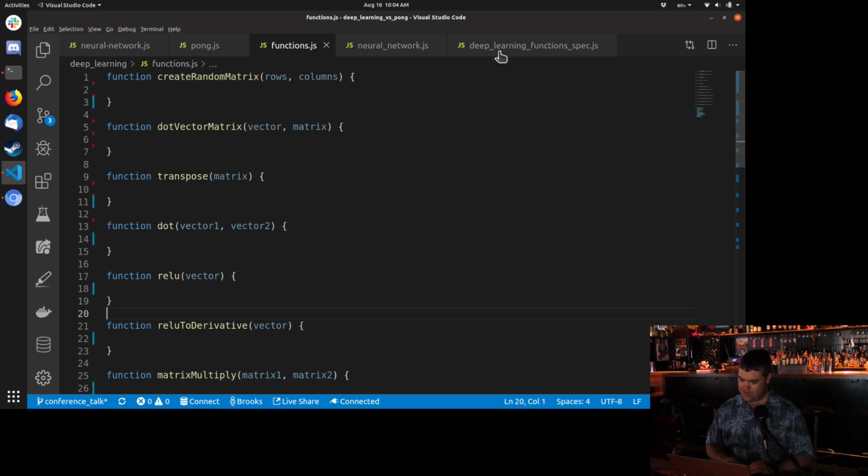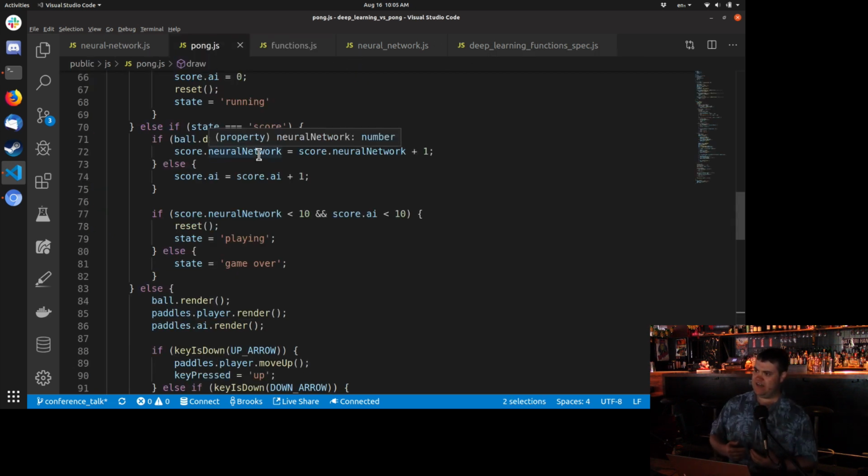So what I did to create the game, I'm using P5.js. How many of you have heard of P5.js or processing? A couple people, a few people. So P5.js is a library that was created to make creating games, creating visual aspects of programming really easy and simple.